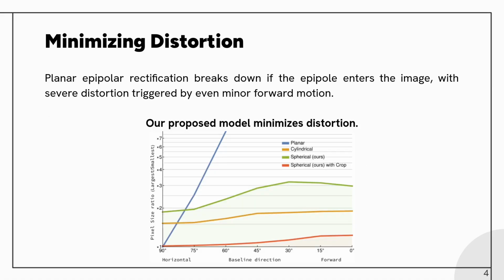About epipolar rectification distortion. Planar epipolar rectification breaks down if the epipole enters the image, with severe distortion triggered by even minor forward motion. Our proposed model minimizes distortion, and spherical crop leads to overall smallest distortion when compared to the leading cylindrical epipolar rectification method.